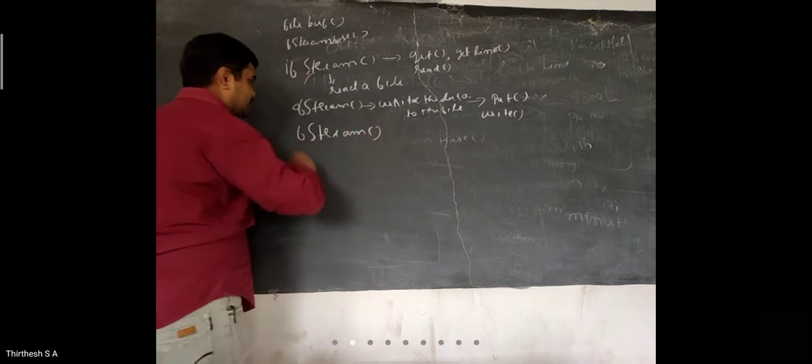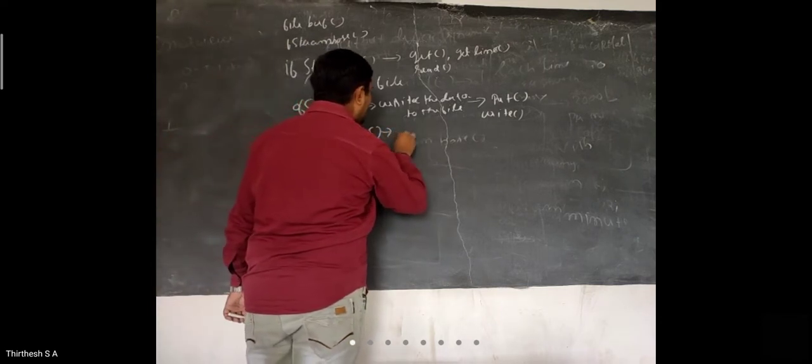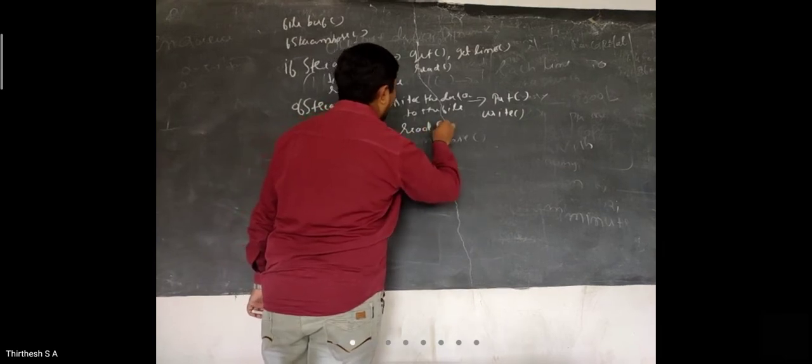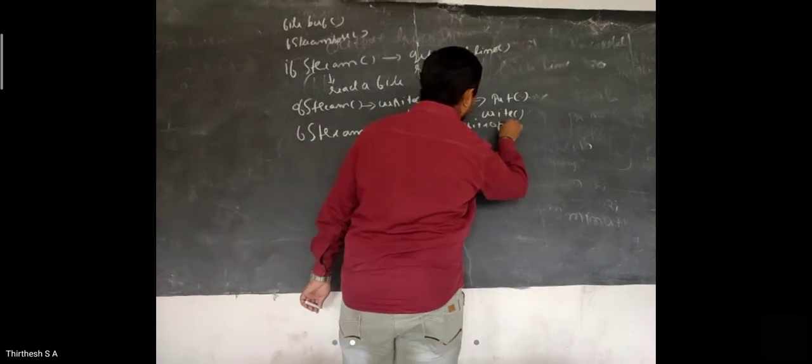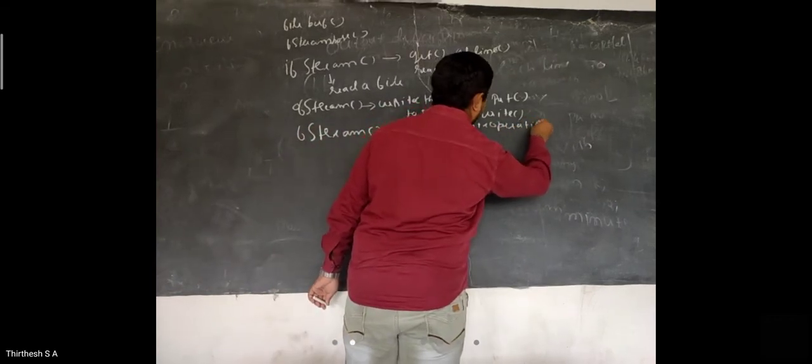What does this class do? This class contains both read and write operations. It consists of both if stream class and off stream class, which means that this stream class supports both reading from the file and writing to the file.